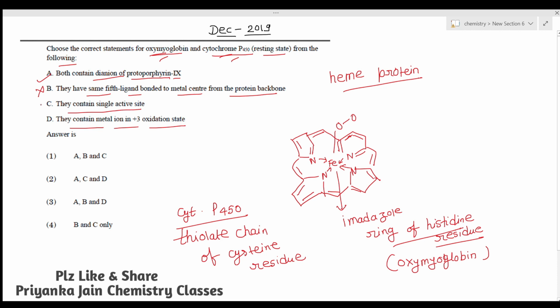Okay, next is they contain a single active site. Yes, they all contain the single site. In this case, this is the site where the oxygen is attached. Same will be in the case of cytochrome P450. There is only one site present.